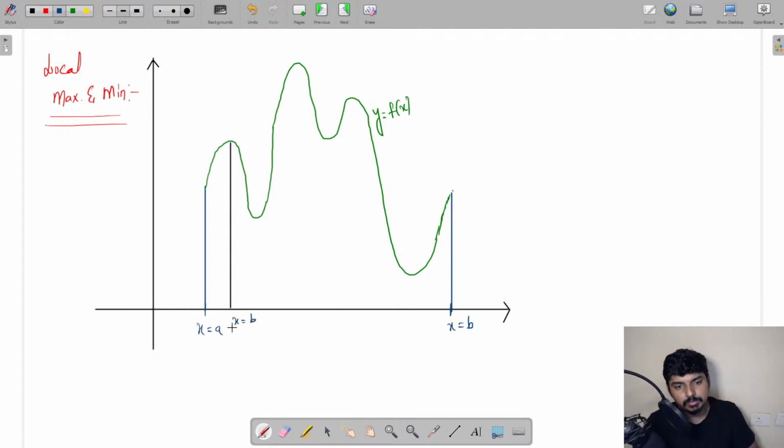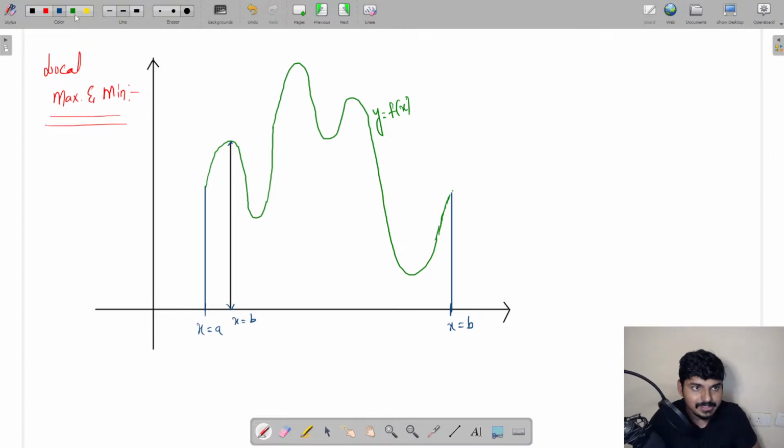At x equal to b, whatever value of y you get is actually the highest value when you compare it with the neighborhood values. When I mention the term neighborhood, it means the values of y which are very close to this value of y at x equal to b.